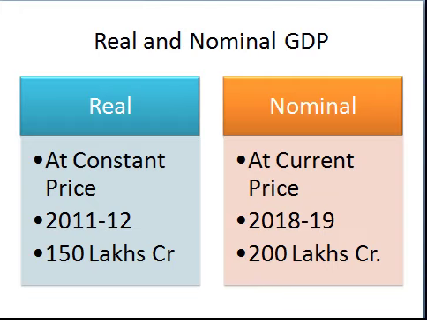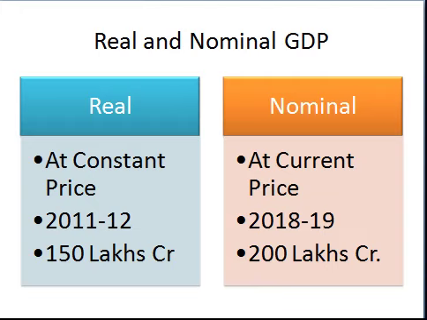It is because of two reasons. Number one is an increase in the real production of goods and services. It means there may be an increase in the quantity of production, and another reason is that there may be an increase in the price level, which means inflation. So the two reasons responsible for the increase in the nominal GDP are, first, an increase in real production, and second, inflation. So it is advisable to always take into consideration the price level of a certain base year.